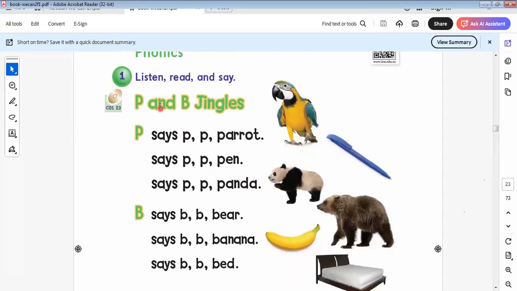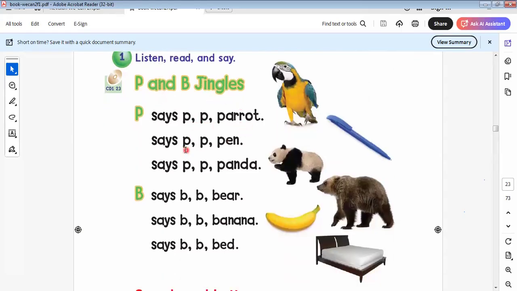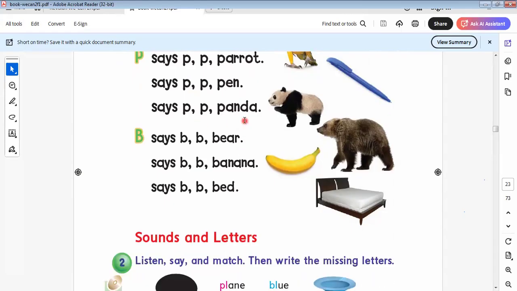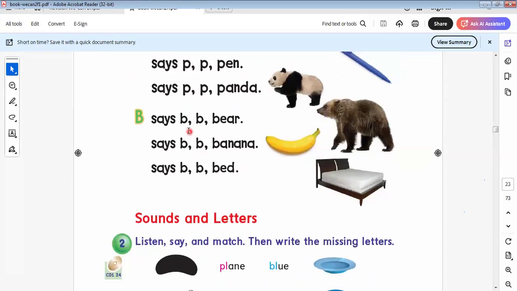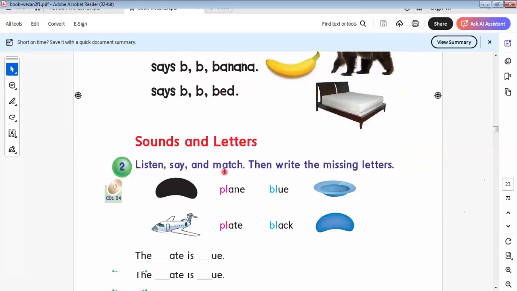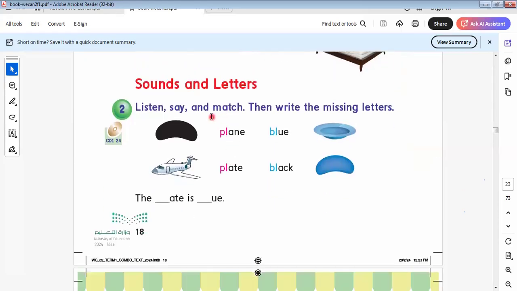Here is the phonics. Let's read it together. P and P, parrot. P and P, pin. P and P, panda. P and P, pear. B and B, banana. B and B, bat. Okay. Here are the sound letters. Let's read it together.